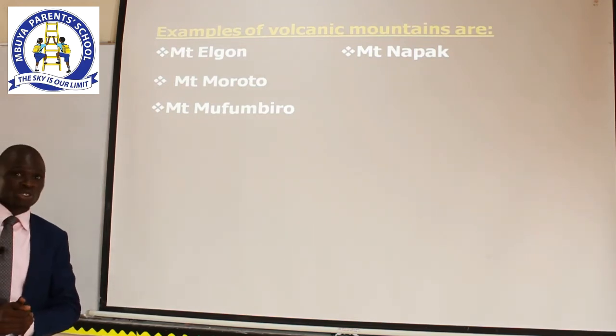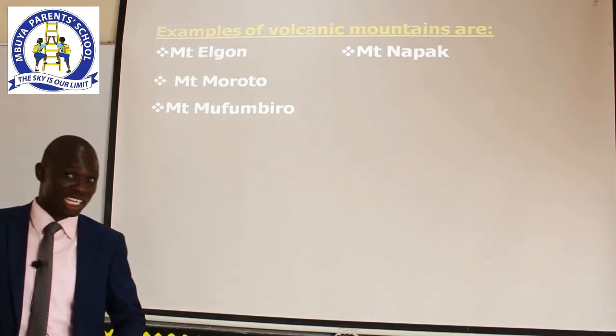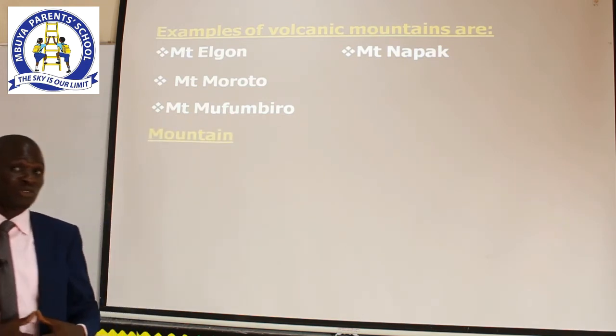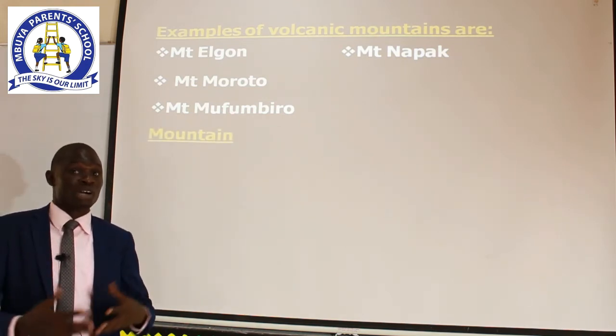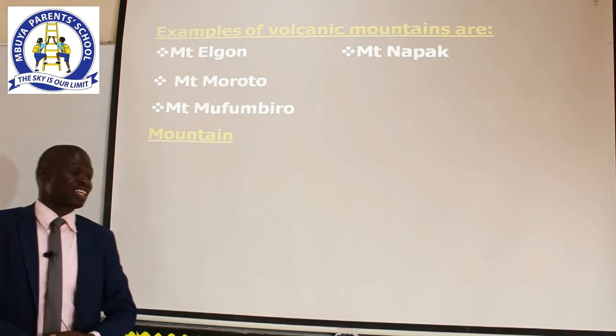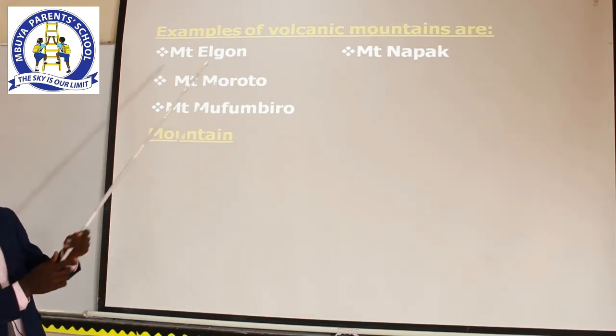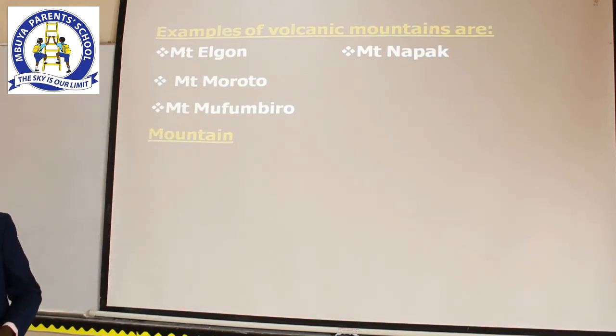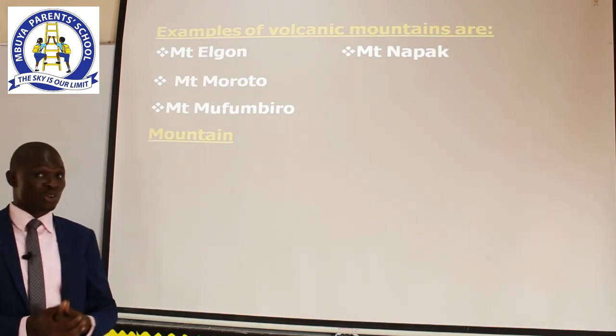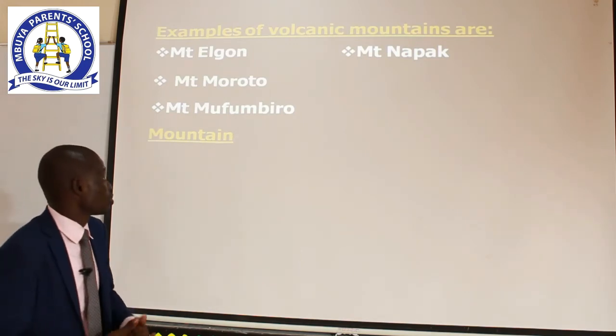When we are talking about districts that are found in Uganda, we said some of the districts are found in mountainous areas. So, Mount Elgon is found in eastern Uganda, where you'll find Mbale, Bududa, Sironko, and other districts.